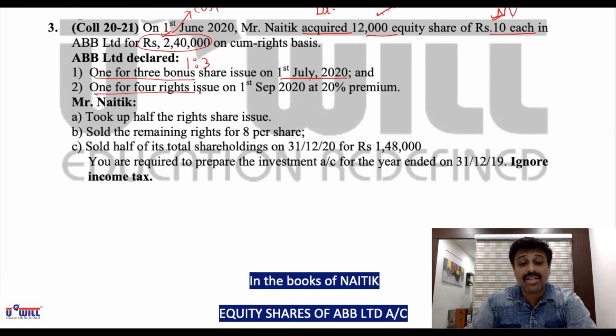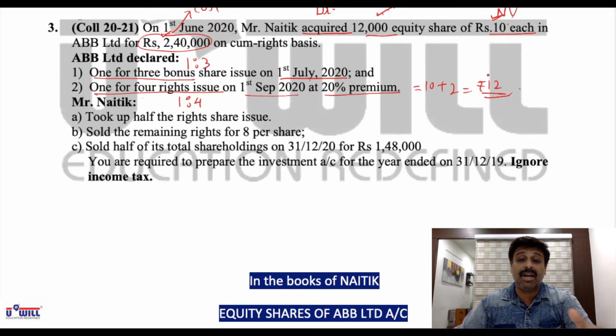1/4 right shares. Now 1/4 means 1:4, on 1st September at 20% premium. It means 10 rupees shares at 20% premium, so the company is offering you the shares at 12 rupees. Possibly the market price may be much more, maybe 15 rupees or 20 rupees. As I said, a 280 rupees share was offered by the company at 250 rupees. Here the company is offering you the shares at 12 rupees, so maybe in the stock exchange the market price is 15 or 20 rupees. Okay, just an assumption.